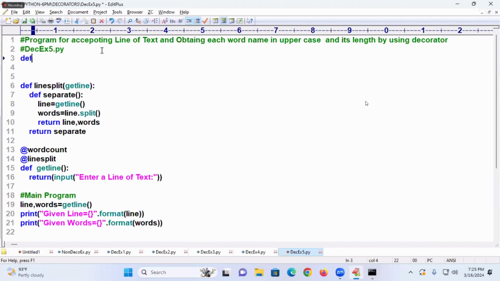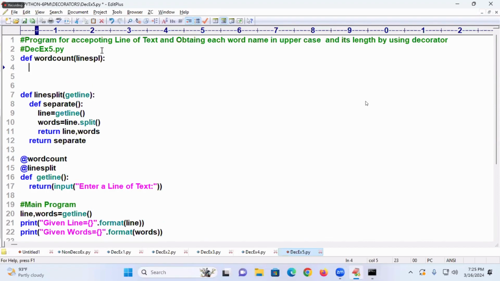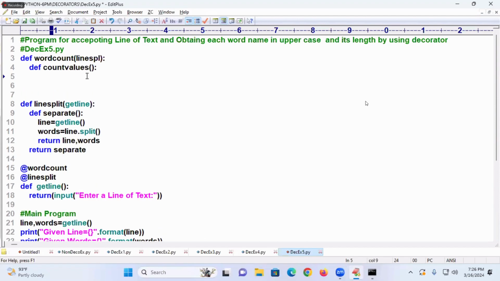Come on. def word count of line split. Some function name, any function name you take. Count values: call the function line split, which will return what value?